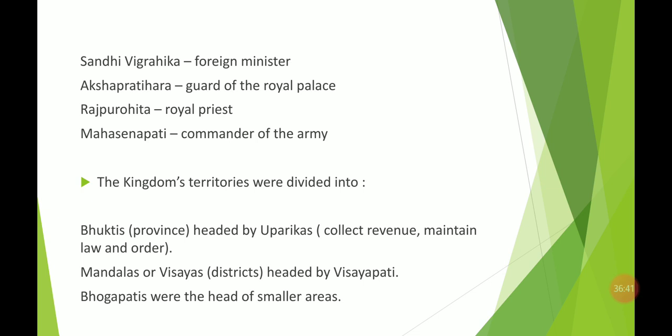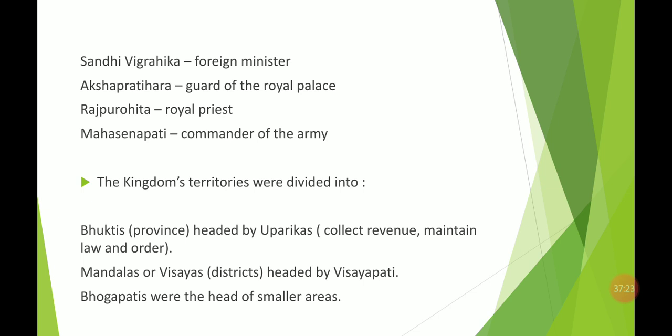Now let us see on what basis the kingdom of any dynasty was divided. The whole kingdom was divided into provinces. A province was known as Bhukti, and this Bhukti was headed by the Uparika. The work of the Uparika was to collect the revenue and maintain law and order.